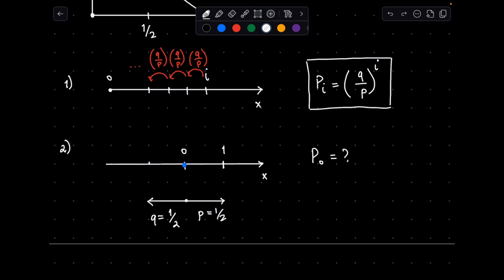We can say the same thing for x equals minus 1, as it is the mirror image of the x equals 1 case. Therefore, p0 equals p times p1 plus p times p_minus1, which is equal to 1. So the walker definitely comes back to its origin if it is unbiased.